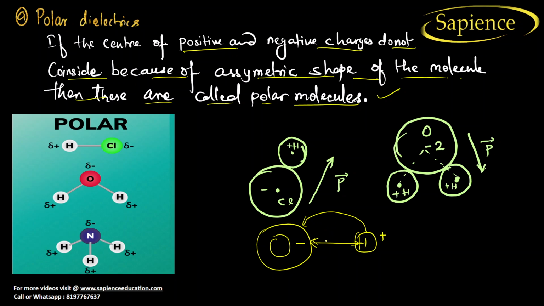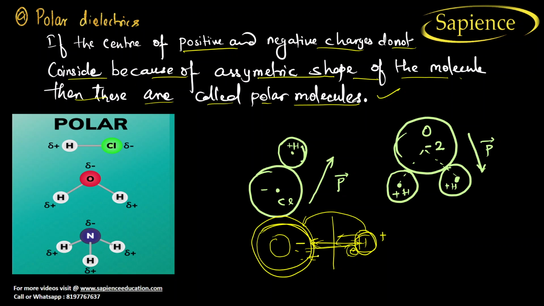Now what happens? Since they are sharing the electron equally, the power should be equal, but chlorine has a big size, so it tries to pull the hydrogen electron toward itself.